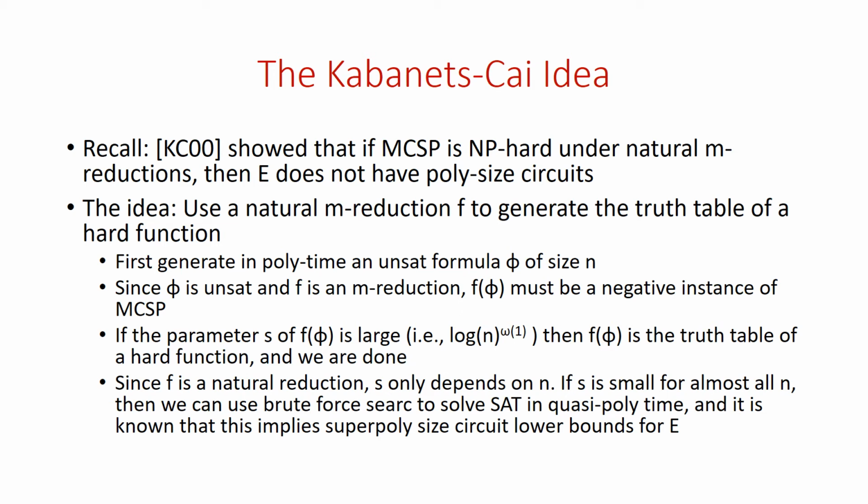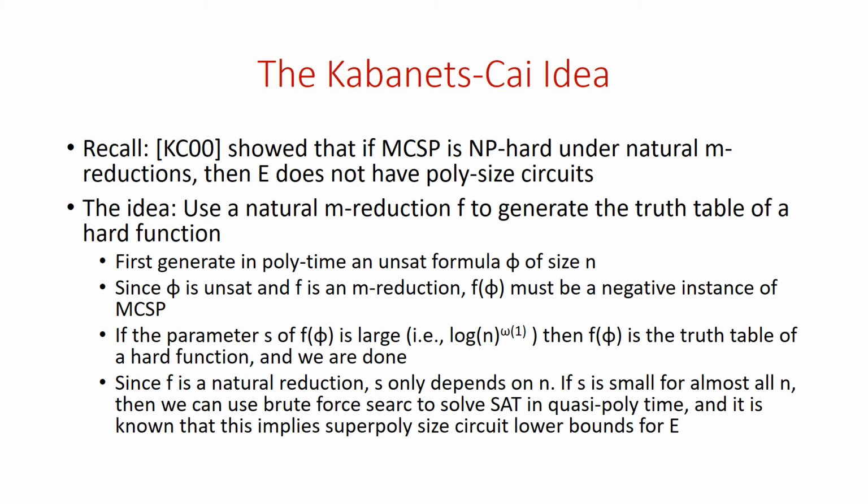So either the parameter is small for almost all input lengths, or it's large infinitely often. If it's small for almost all n, then we can use brute force search to solve SAT via the reduction in quasi-polynomial time. And it's well known that standard techniques in complexity theory give superpolynomial circuit lower bounds for E from such a quasi-polynomial time algorithm for SAT.